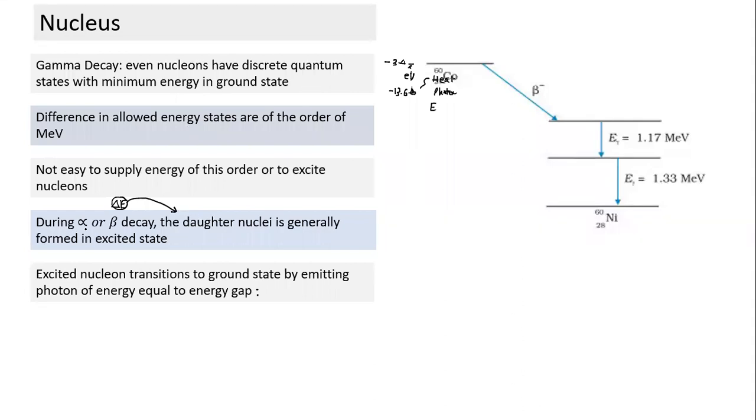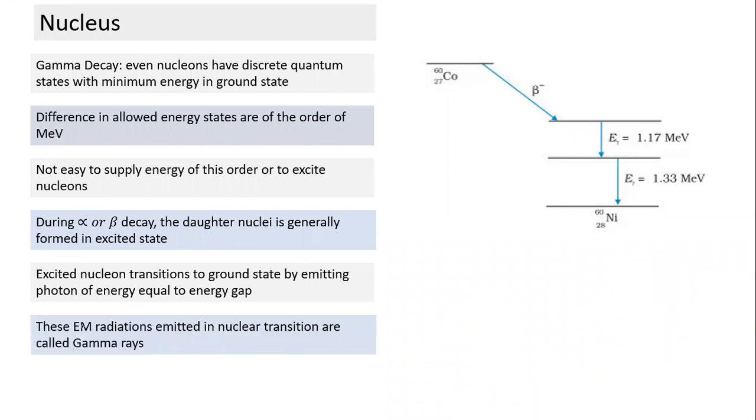The reason for gamma radiation is that some of the energy released during alpha and beta decay, the Q value, is utilized for excitation of some of the nucleons of the daughter nucleus. And when they get excited, soon after this, they transition back to the ground state in a single step or multiple steps, depending on how they were excited, by emitting EM radiation, which is called gamma rays. A separate name is given because these energy levels are much higher. Beyond that, none of this energy we can calculate, and there's no formula. Gamma radiation, that's all we need to know. This EM radiation emitted in nuclear transitions is called gamma rays.